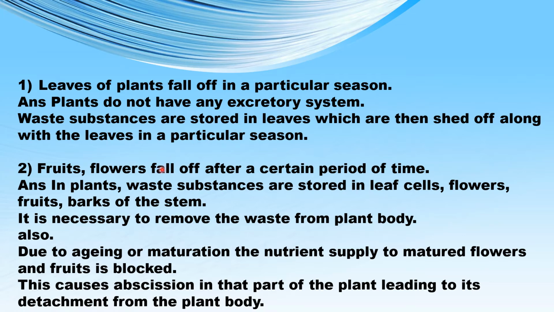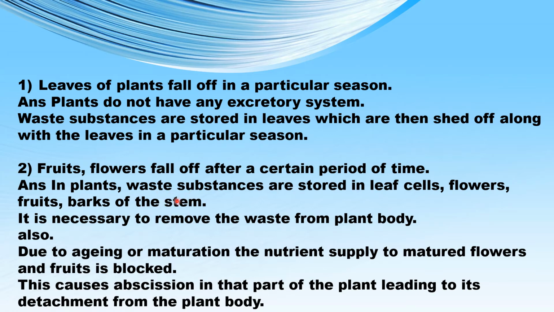Second question, fruits and flowers fall off after a certain period of time. In plants, the waste substances are stored in different parts of the plants, like the barks of the stem, the leaves, the flowers, and fruits. Therefore, it is necessary to remove the waste products from the plant body, and therefore, it is necessary to shed off the leaves, the flowers, the fruits, and the barks of the stems.